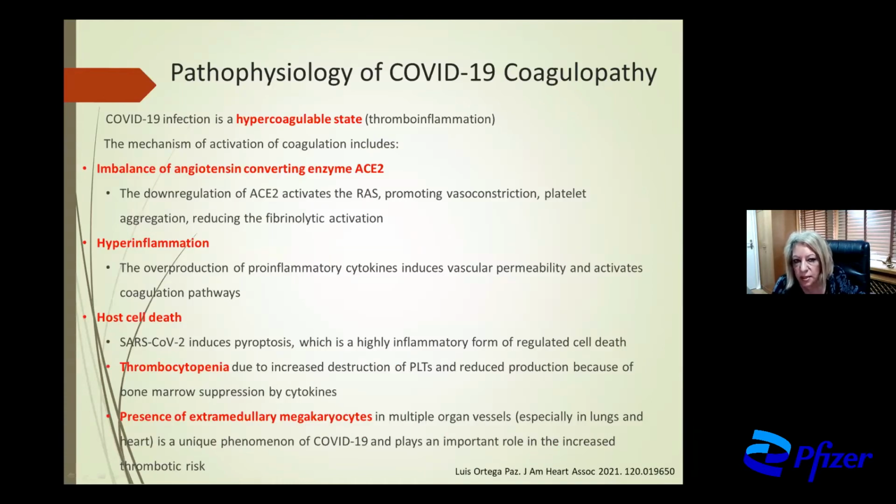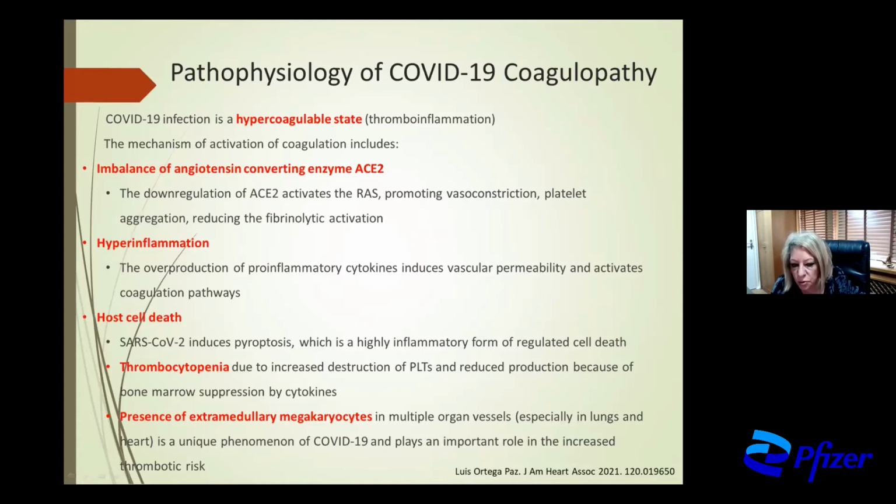Corona infection, it is well known, is a hypercoagulable state, a combination between thrombosis and inflammation. The mechanism of activation of coagulation includes the downregulation of angiotensin-converting enzyme 2, which promotes vasoconstriction, platelet aggregation, and reduces the fibrinolytic activation. Furthermore, the overproduction of pro-inflammatory cytokines induces vascular permeability and activates coagulation pathways, while corona induces also pyroptosis, which is a highly inflammatory form of regulated cell death.